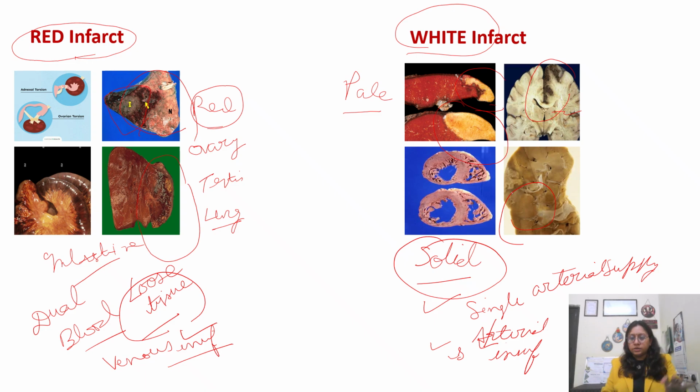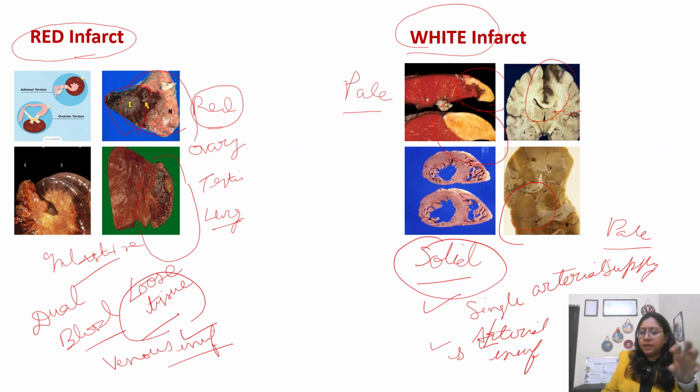Just to summarize, in red infarct which organs do you see? Ovarian torsion, testicular torsion, lung infarct, intestinal infarction, then liver, sometimes red infarct. All these names suggest the color is hemorrhagic. Coming to white infarct, this is pale, and you see it in solid organs like your kidney, spleen, heart, and brain.